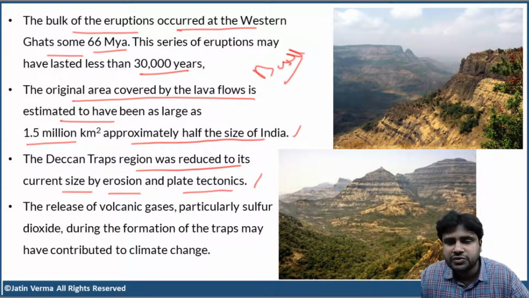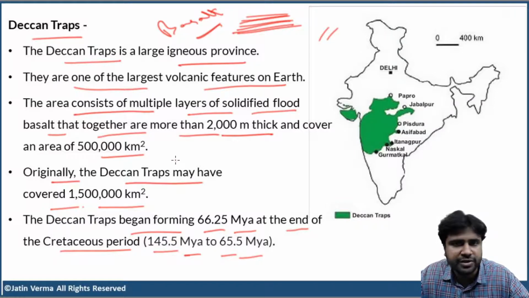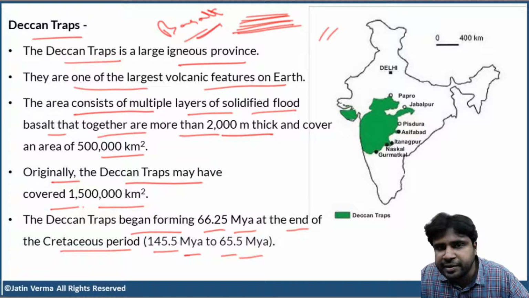Okay, so such a huge, large area, 5 lakh square kilometers, and scientists say that originally it used to cover 1.5 million square kilometers. Very, very large area, approximately half the size of India. But then it got reduced to 5 lakh square kilometers by erosion and tectonic movement. Clear, right? Now, this entire area is made up of basalt, and basalt is igneous rock.